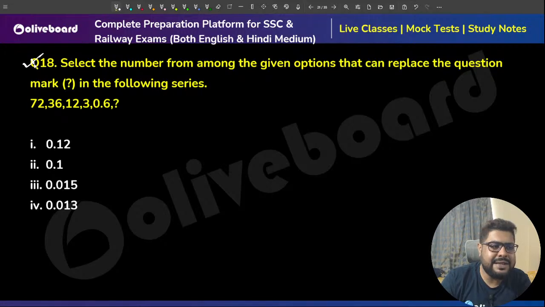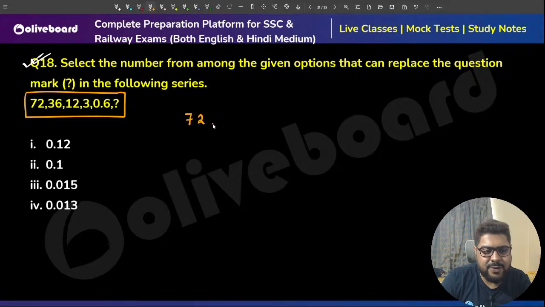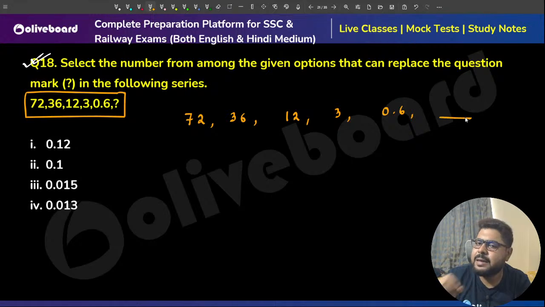So the number series question, sir. How to do this? 72, 36, 12, 3, 0.6. In number series, always remember, if the values are decreasing with very big, haphazard jumps, remember the tip.